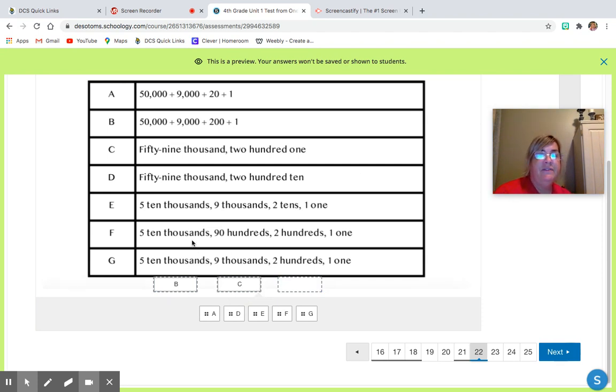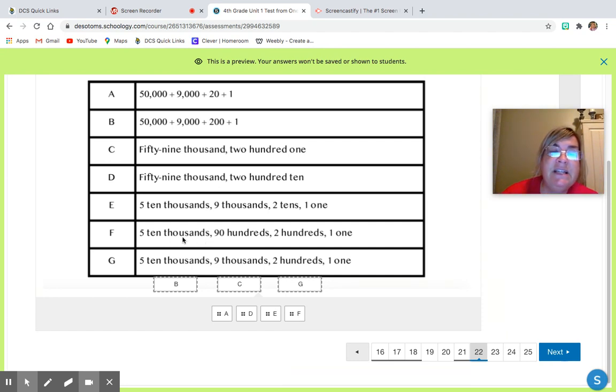And then you have E, F, G. You've got 5 10,000s, 9,000s, 200s, and 1. G is a correct answer choice, but this one is too, so there really were 4. I went back in, and if you selected one of these, I gave you credit. If you got 2 out of 3 right, I gave you partial credit. I changed your grades, so the grades on Schoology are not the correct grades. Make sure you check PowerSchool. I haven't put them in yet, but I will tonight or tomorrow. So make sure you check those, okay?